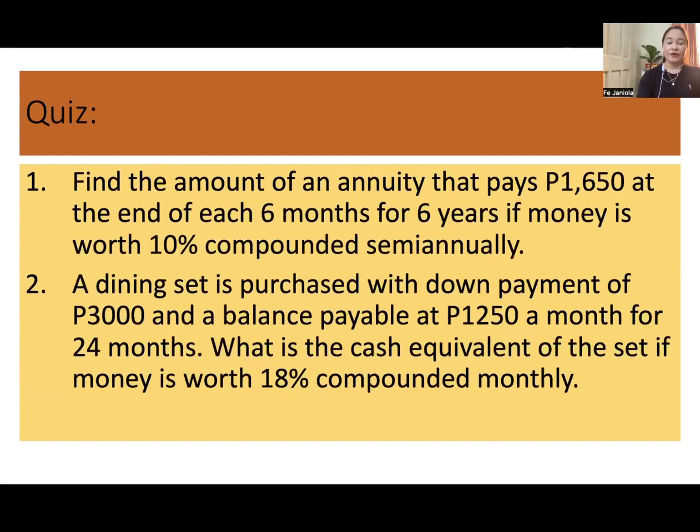Okay? For your quiz, you're going to solve this one. This is worth 10 points each. So you have to show the solution, write the given first, required, formula, then computation, then final answer. So find the amount of an annuity that pays 1,650 at the end of 6 months for 6 years if money is worth 10% compounded semi-annually. Second, mo ni siya ang katong na ay cash equivalent, down payment plus the present value. A dining set is purchased with down payment of 3,000 and a balance payable at 1,250 a month for 24 months. What is the cash equivalent of the dining set if money is worth 18% compounded monthly?